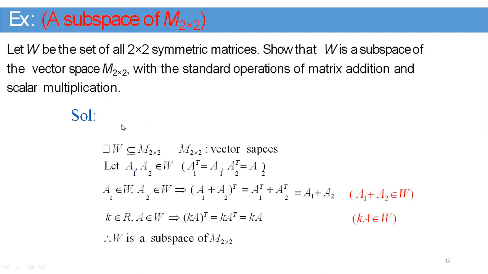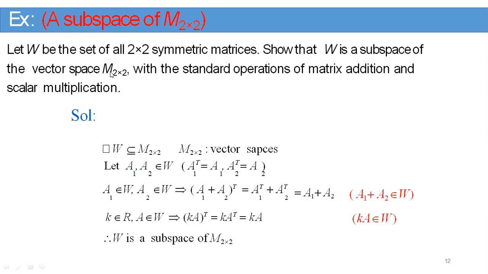Some examples in subspace. Let W be the set of all 2 by 2 symmetric matrices. Symmetric matrices means the determinant of the 2 by 2 matrix will be 0. Then we say that the matrix is called a symmetric matrix. In lower classes, we have this definition of symmetric matrices. Now we have to show that W is a subspace of the vector space M2 by 2, with the same standard operations, matrix addition and scalar multiplication.